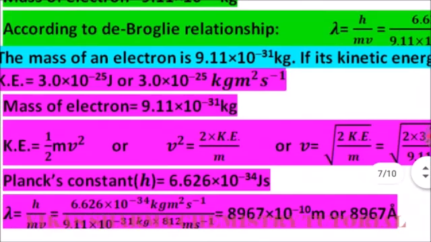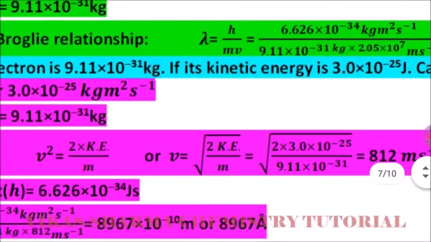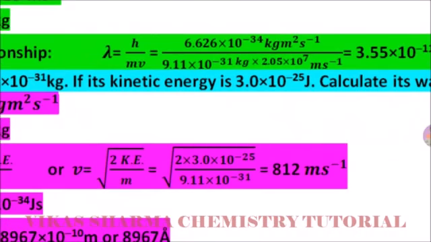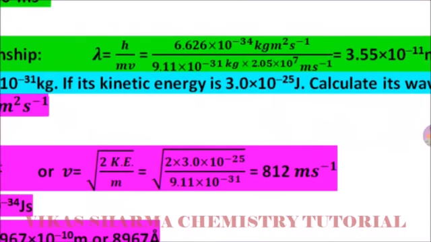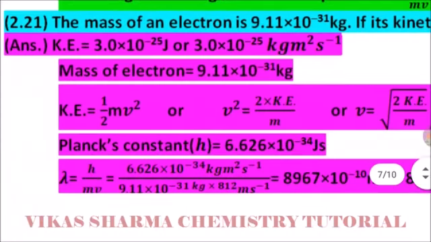The mass of the electron is given as 9.11 into 10 to the power minus 31 kilogram. We know the formula of kinetic energy is equal to half mv square, or we modify this formula: v square is equal to 2 multiplied by KE divided by m, or v equals the square root of 2 KE divided by m. So we put in the value of 2 multiplied by the kinetic energy of the electron, 3.0 into 10 to the power minus 25, which is given in the numerical, and the mass of the electron, 9.11 into 10 to the power minus 31. After the calculation, the answer comes to 812 meter per second. It is the velocity of the electron.